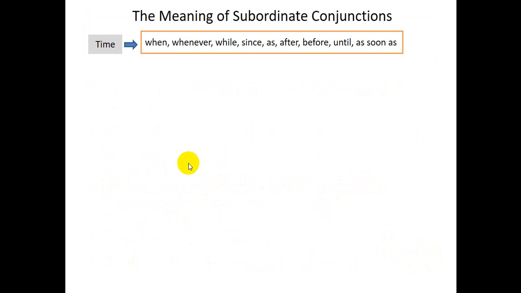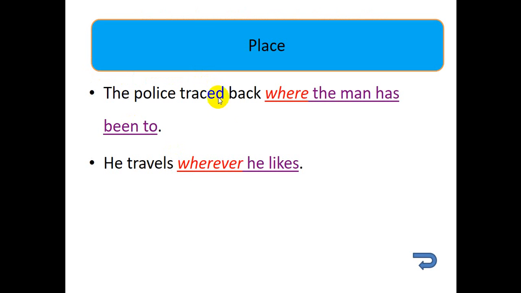Another subordinate conjunction is for place, and the conjunctions to show place are where and wherever. The police traced back where the man had been to. So this is a subclause. He travels wherever he likes. Okay? He travels wherever he likes, to show place. Travels somewhere, wherever he likes. Trace back somewhere, where the man has been to.